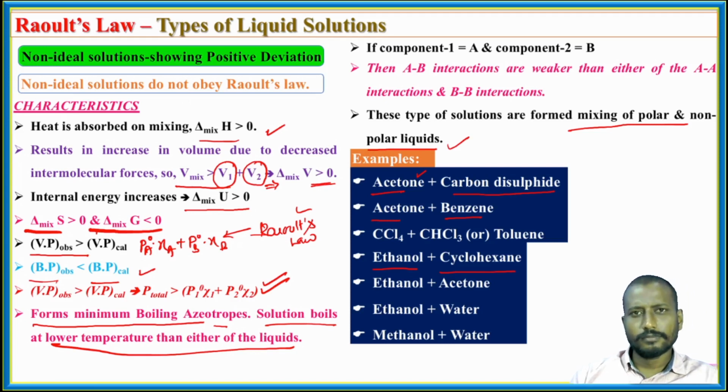So when you mix a non-polar liquid and a polar liquid, they are going to result in solutions showing positive deviations from Raoult's law. Let's move on to the next slide to look at the graph and the different plots we have. Then ultimately we are going to talk about solutions showing negative deviations from Raoult's law.